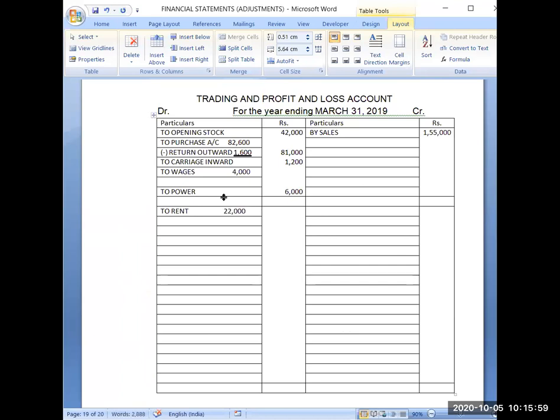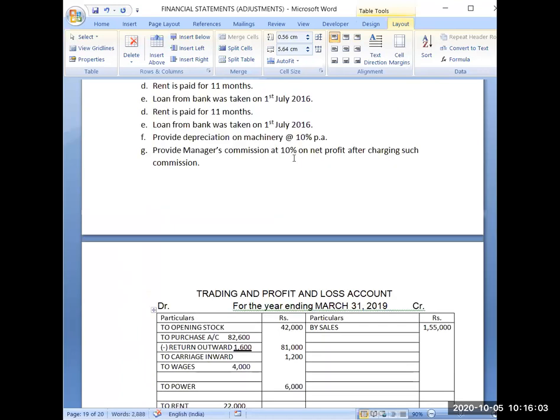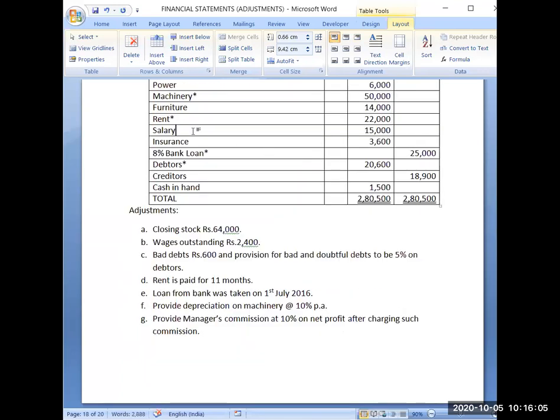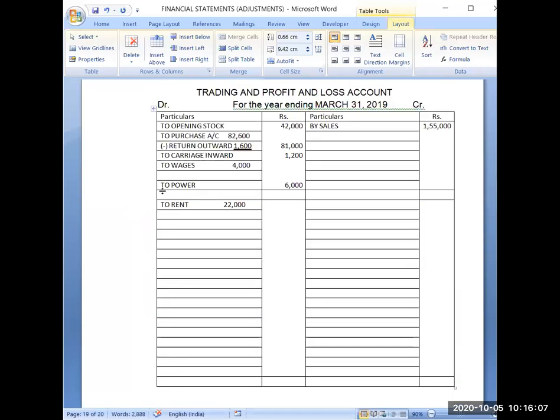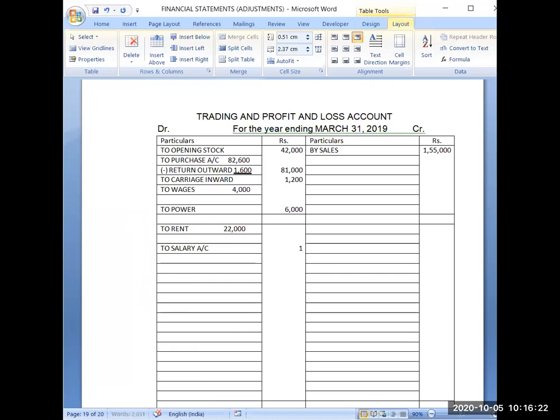And I will leave this line for the adjustment purpose. Salary again 15,000. It is also an indirect expense and it is having no adjustment. That's why I will write its amount directly in the outer column. 15,000 is the amount.